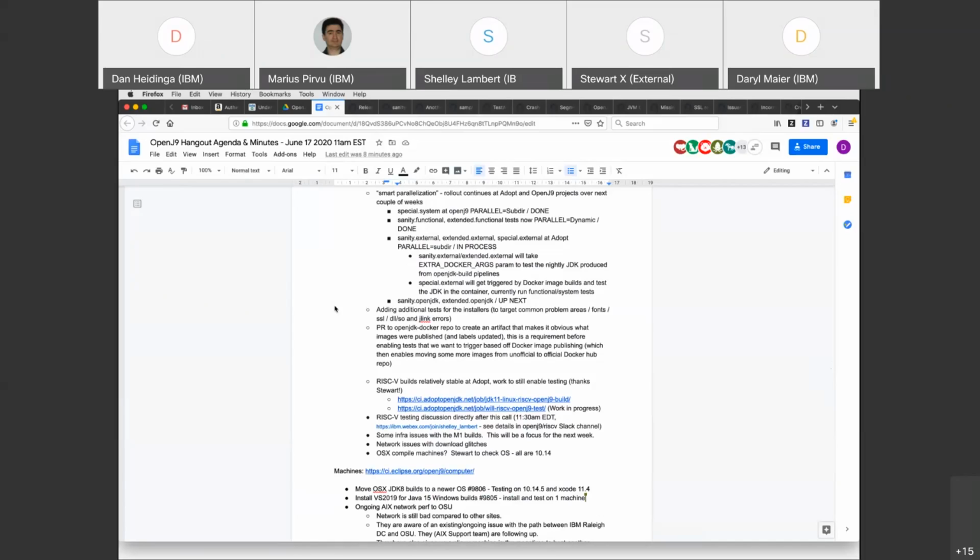I guess if Stuart's on the call, he could probably update for the build stuff, but I will say directly after this call, people working on the RISC-V testing will have a quick discussion because there's a lot of open PRs at the moment that I think we need to coordinate.